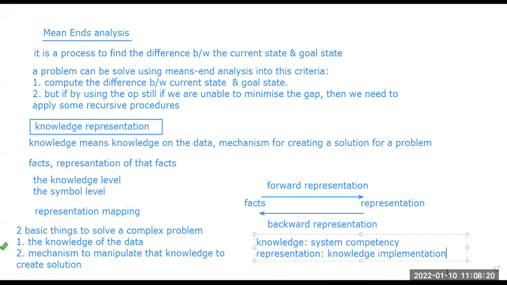These are the two things, knowledge and representation. The whole scenario is a combination, knowledge representation. Knowledge is known as the system competency, and representation means the knowledge implementation.